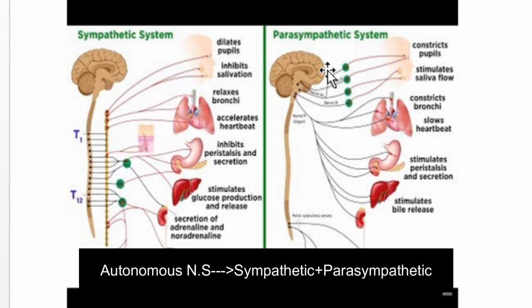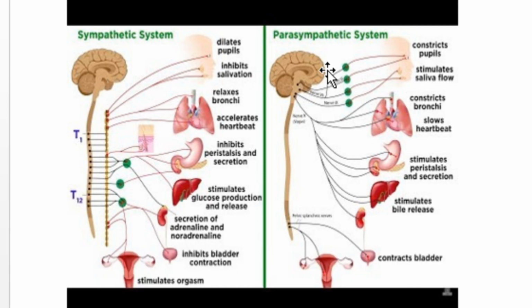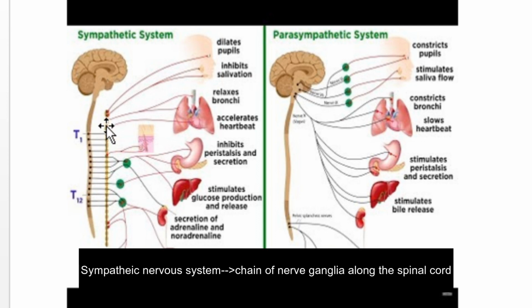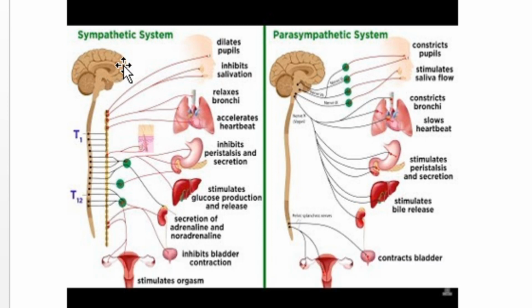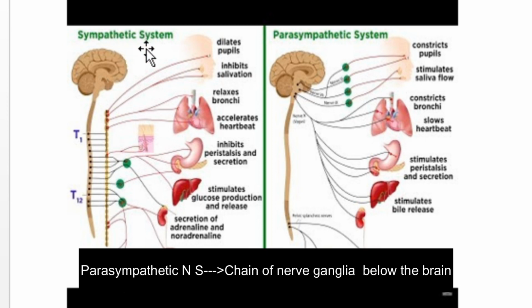For example, during running, there is an increased demand of oxygen by the body. This is fulfilled by an increased breathing rate and increased heart rate. This is done by the sympathetic nervous system. Here you can see the sympathetic nervous system along the spinal cord. There are many ganglia. It is a chain of ganglia. This chain of ganglia forms the sympathetic nervous system.